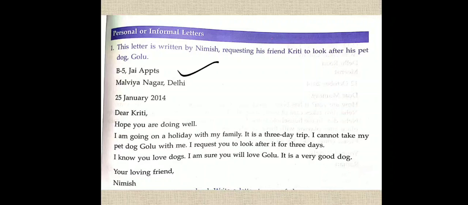this is the first rule of letter writing. That is, whoever is writing the letter, his or her address will be at the top left hand side. B5 J Apartments, Malviya Nagar, Delhi.